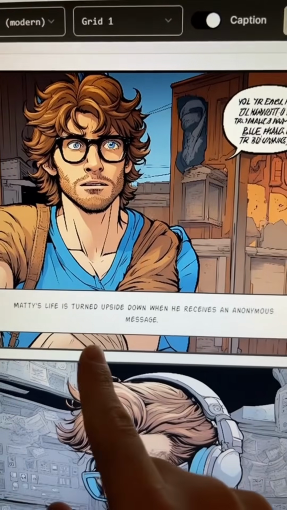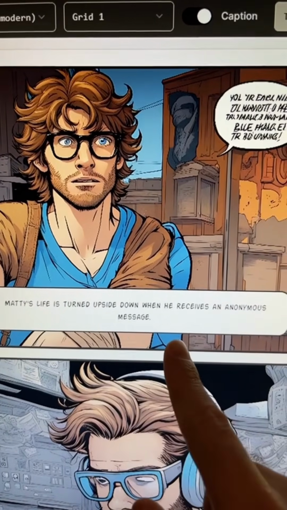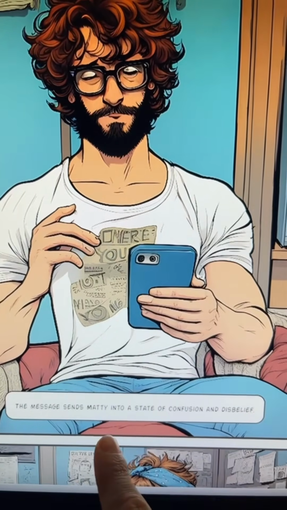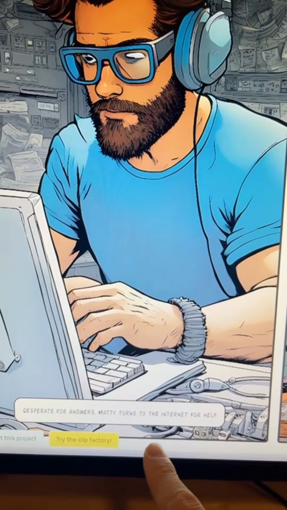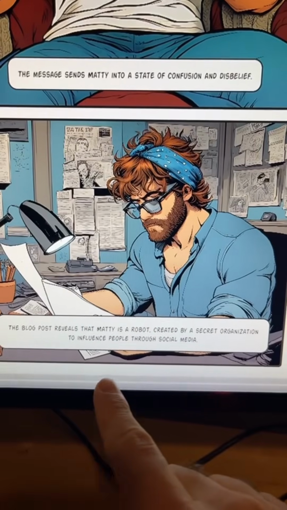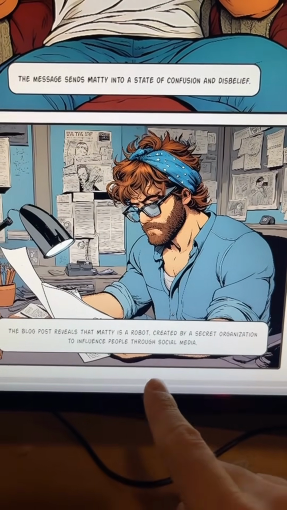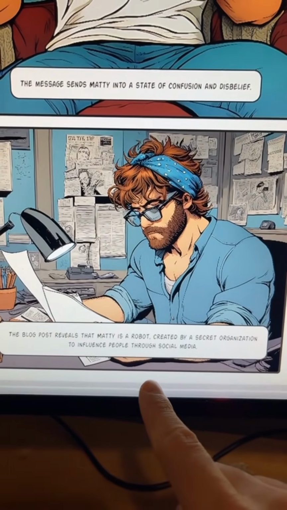Maddie's life turned upside down when he receives an anonymous message. The message sends Maddie into a state of confusion and disbelief. Desperate for answers, Maddie turns to the internet for help. The blog post reveals that Maddie is a robot created by a secret organization to influence people through social media.